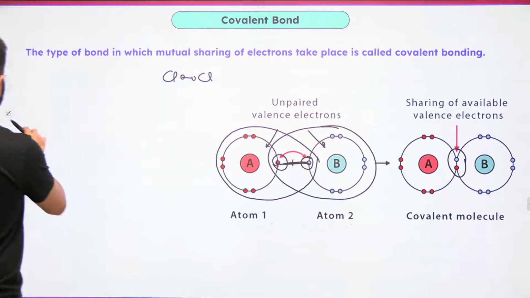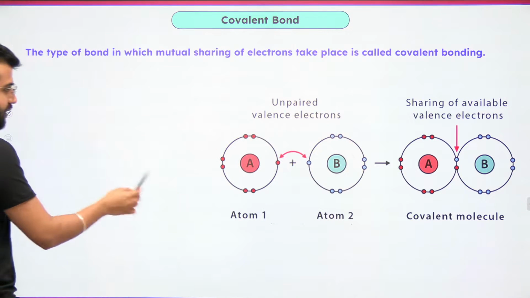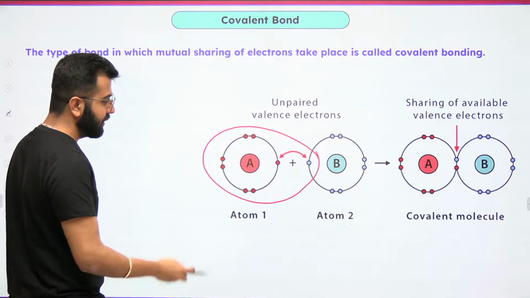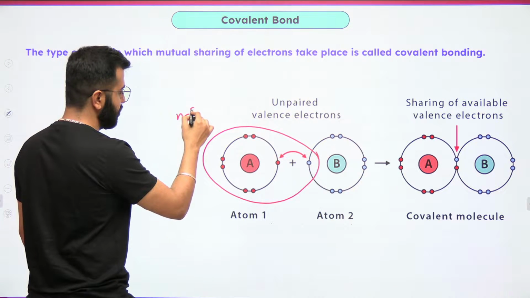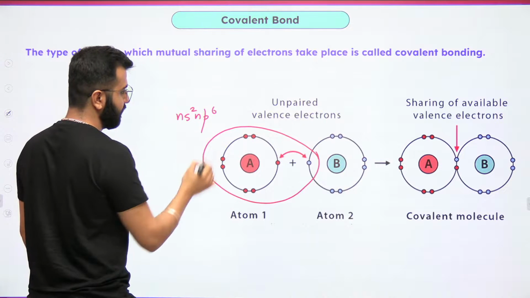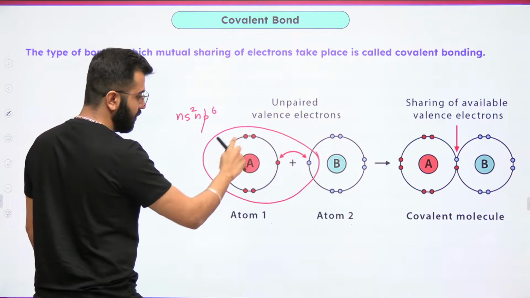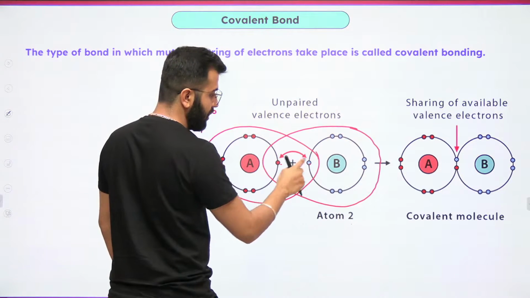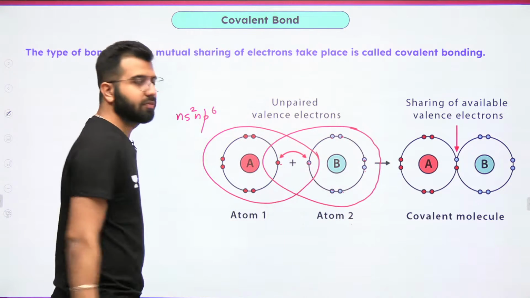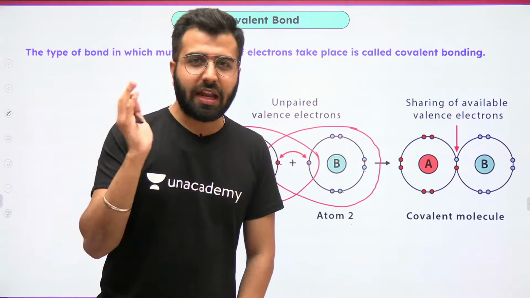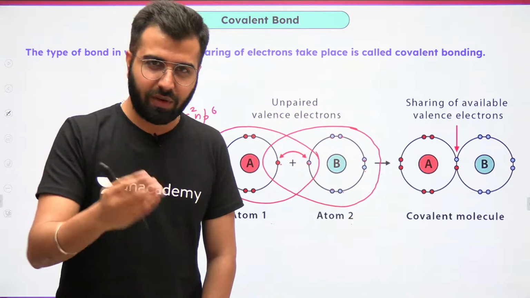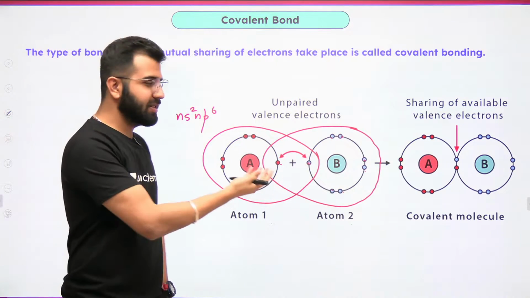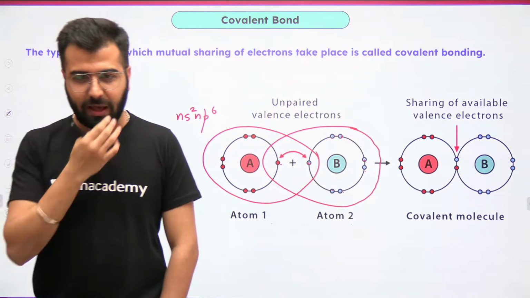Because ultimately, whenever you look at the electronic configuration of this one, this is going to be ns2 np6 right now. 8 electrons: 1, 2, 3, 4, 5, 6, 7, 8. For this one, 1, 2, 3, 4, 5, 6, 7, 8. With the sharing, if they can actually achieve the noble gas like configuration, then ultimately, yes, a covalent bond is going to be there.